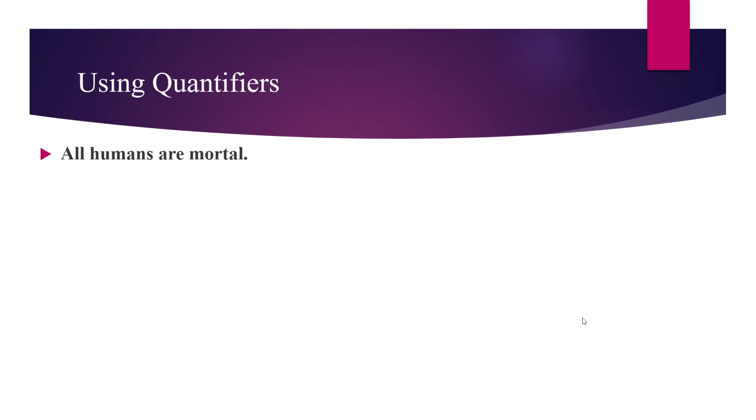Obviously, we're going to have that universal quantifier, and inside the scope of that universal quantifier, we're going to have the material conditional that if x is a human, then x is mortal. This entails that anything that satisfies the antecedent will also satisfy the consequent. We can't have anything that is a human and not mortal, or else this sentence will be false.